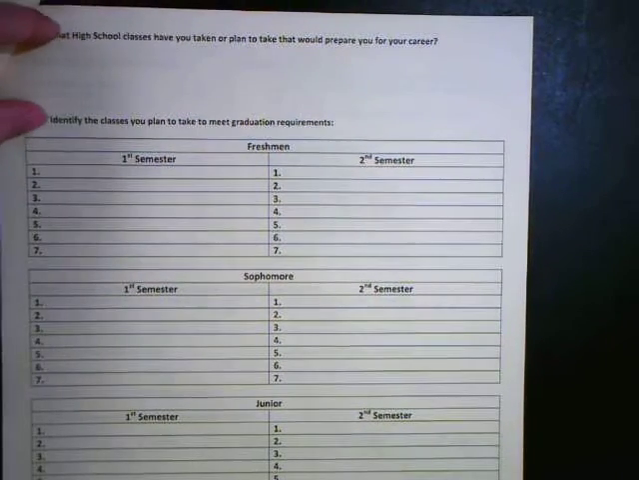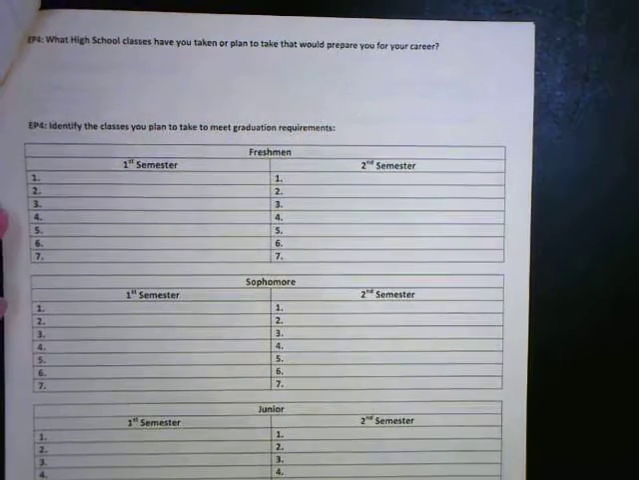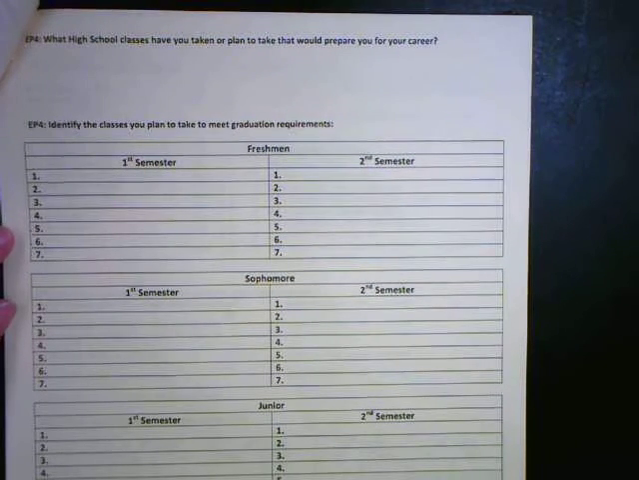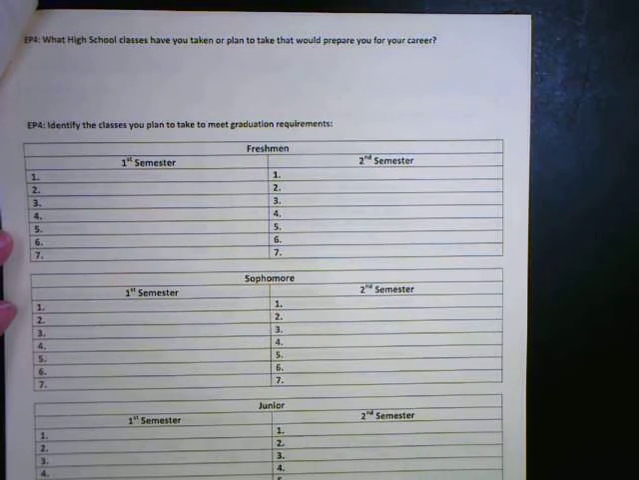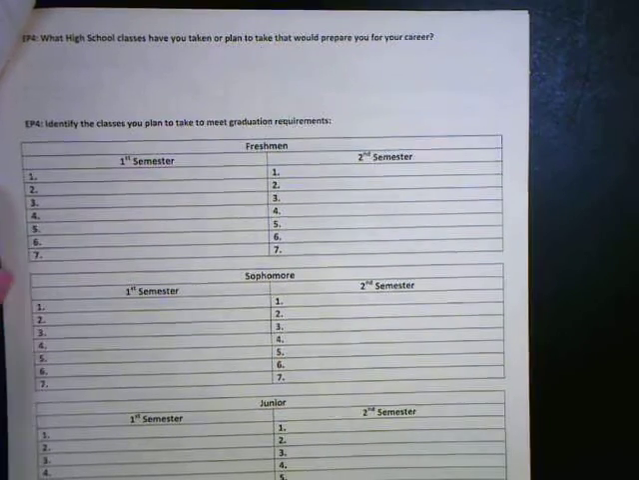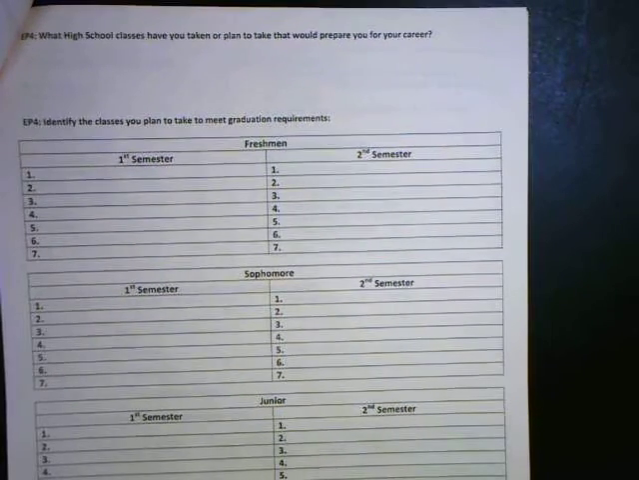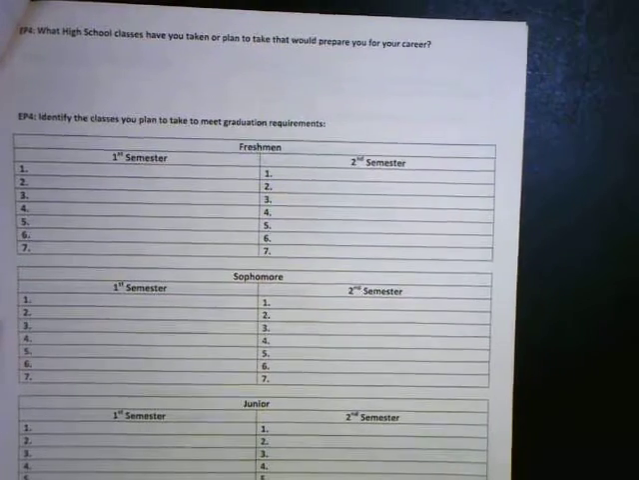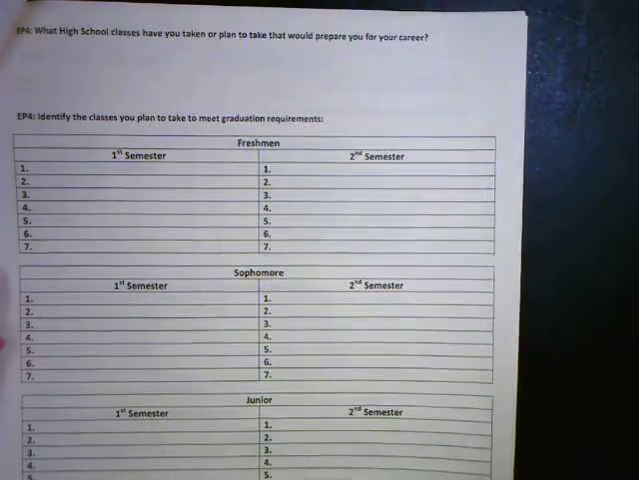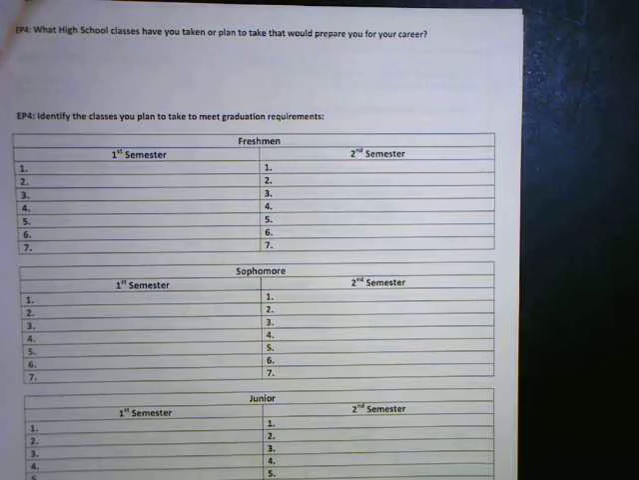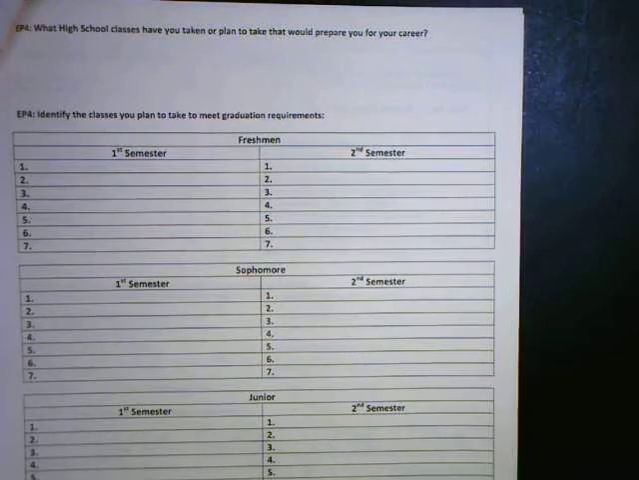In this little spot here you could list a few specific classes if you know you really want to take them. For example, if you want to be a chef in the future, you might think about taking all of the foods classes, so you might list those there. Maybe if you're in STEM and you know what pathway you're in, you might list some of those specific classes up there that you know you definitely want to fit in your schedule at some point.